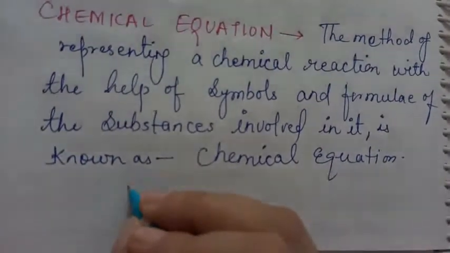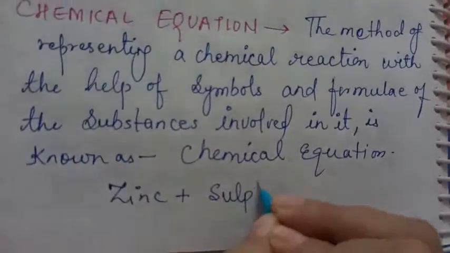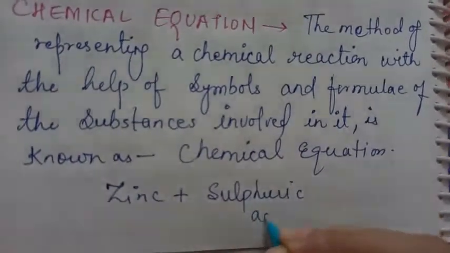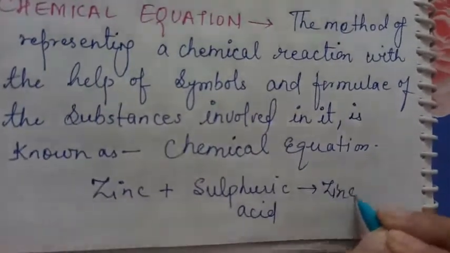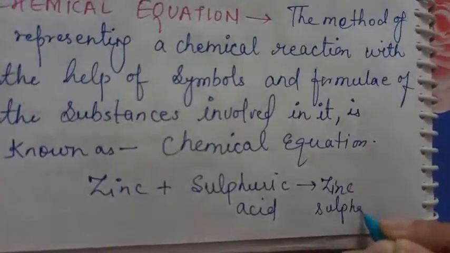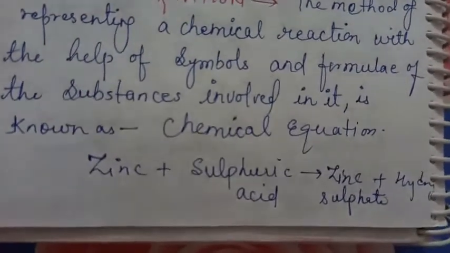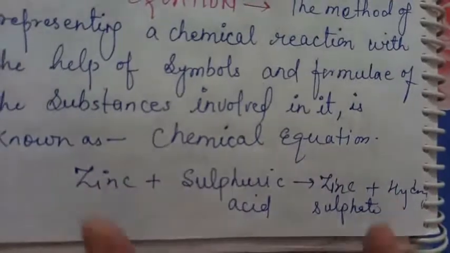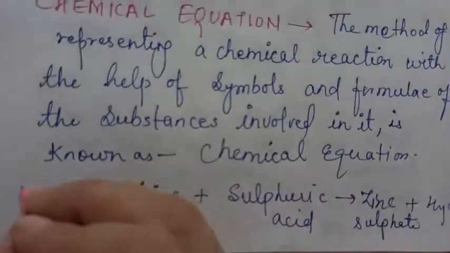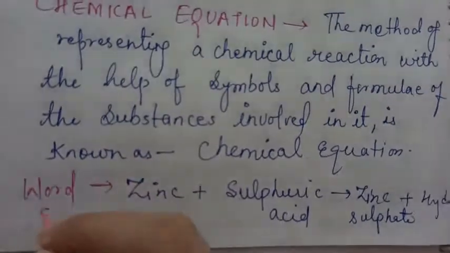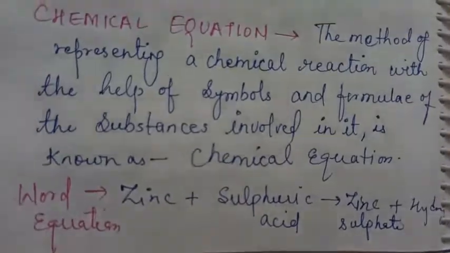Right? So you see, if I write zinc plus sulfuric acid, it will give you zinc sulfate plus hydrogen gas. So when we write a chemical reaction in alphabets, that is words, then this is called as word equation. शब्दों में लिखा है, right?